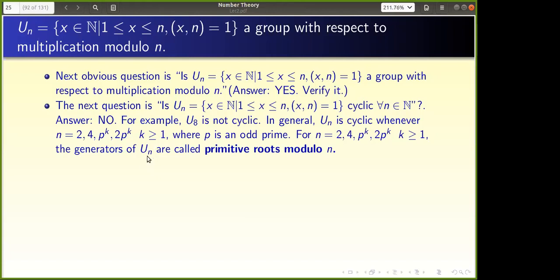So this is a group with respect to multiplication, and an element is said to be a primitive root if its order is equal to phi(n), the order of the group. That is equivalent to the group being cyclic and having a generator, right? Gauss proved that U_n is cyclic only when n is equal to 2, 4, p^k, where p is an odd prime, and 2p^k. So this we will use. For example, this is used in the discrete logarithm problem.